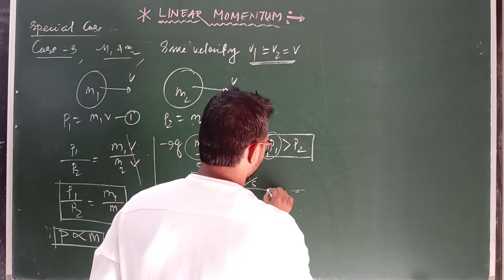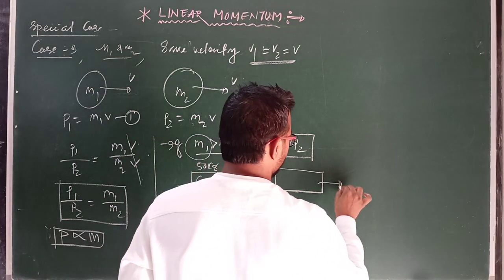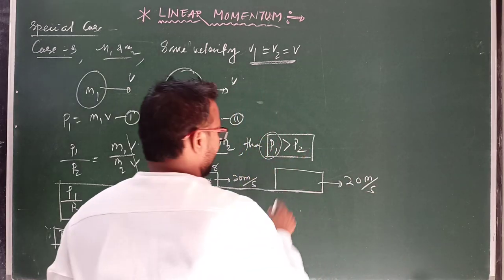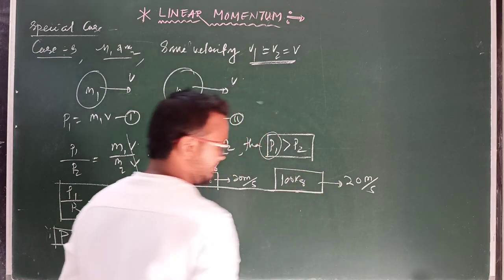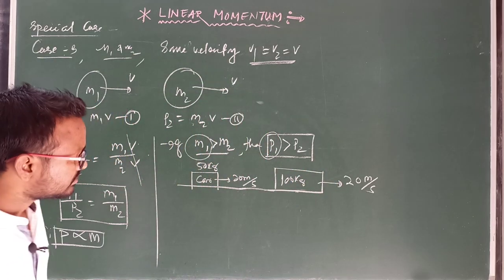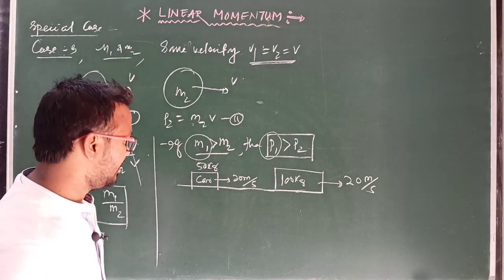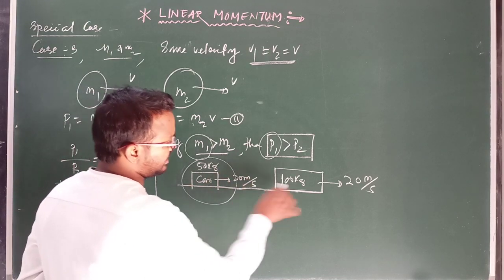Then there is a truck moving with the same speed, 20 meters per second, but with a mass of 100 kg. Find the momentum of the different objects, or compare the momentum of the car and the truck.